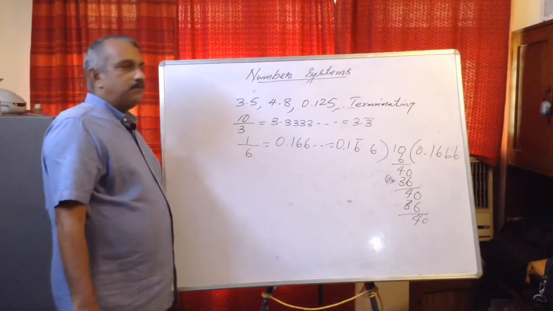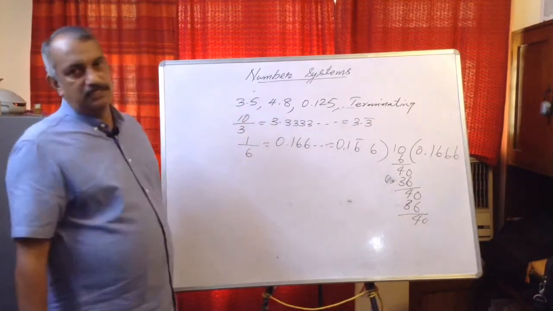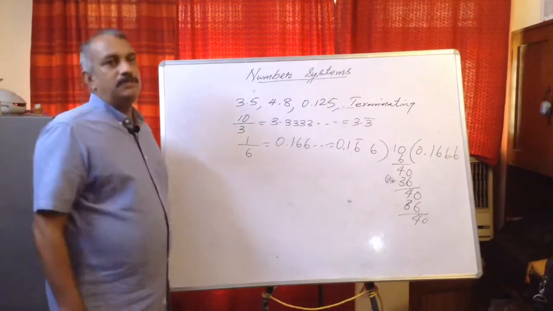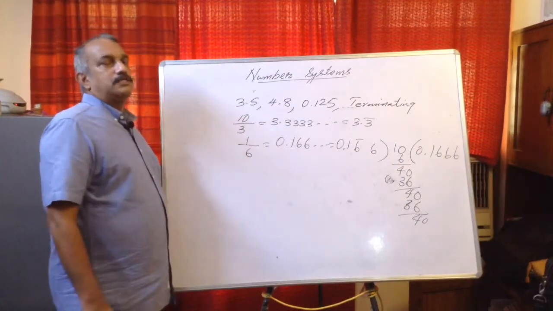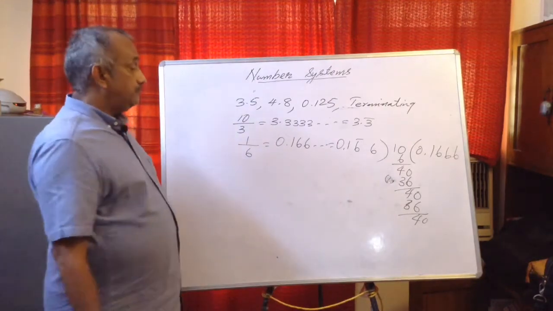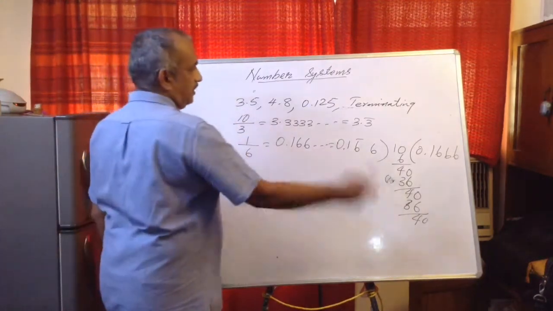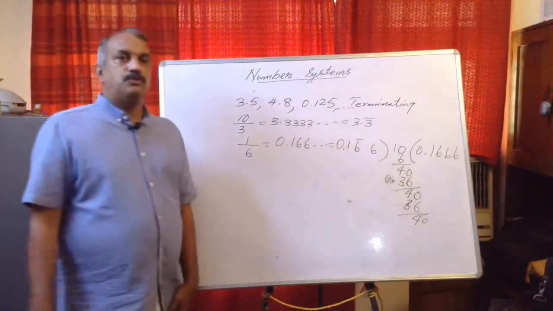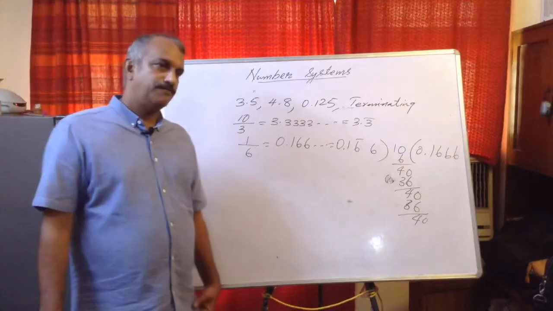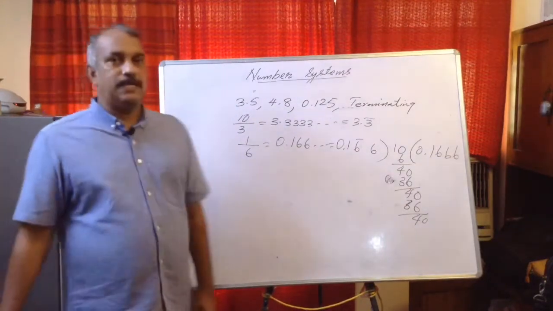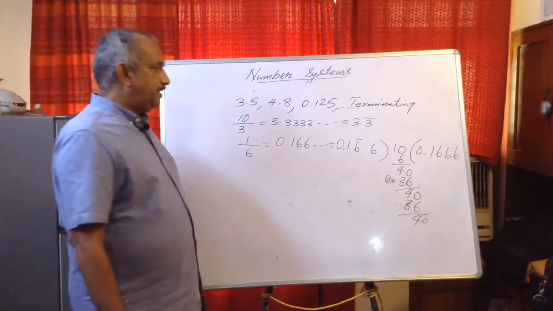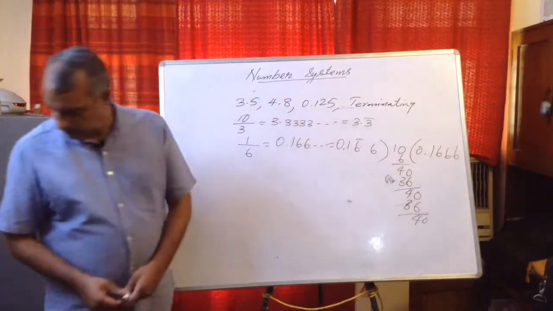Now there is one more type of decimal. To introduce that decimal, you have learned squares and square roots, cubes and cube roots etc. So see, if we try to find the square root of 2, square root of 3 or square root of 5, we will get a special type of decimal, that is called non-terminating, non-repeating decimal. So I'll tell you.